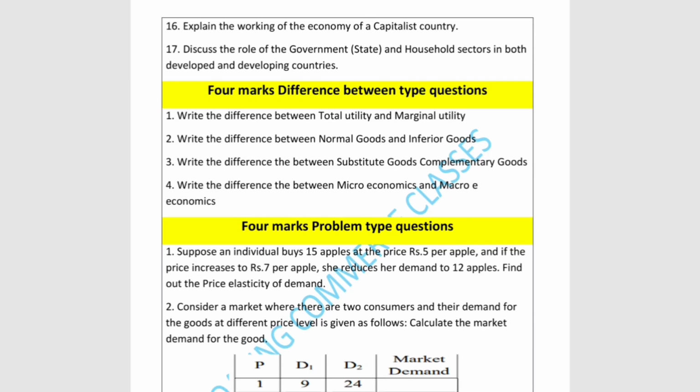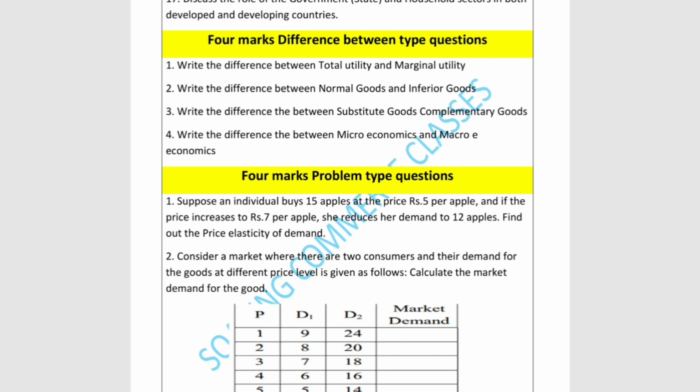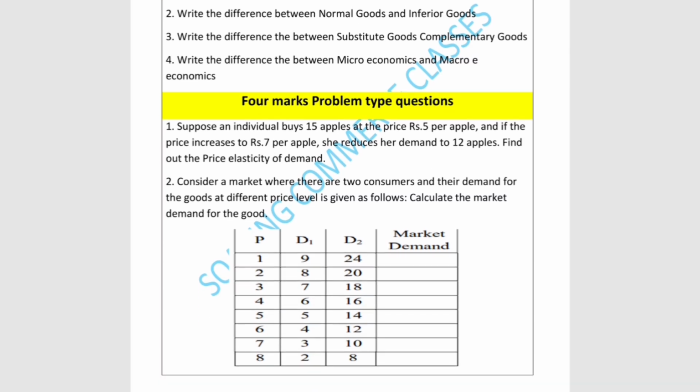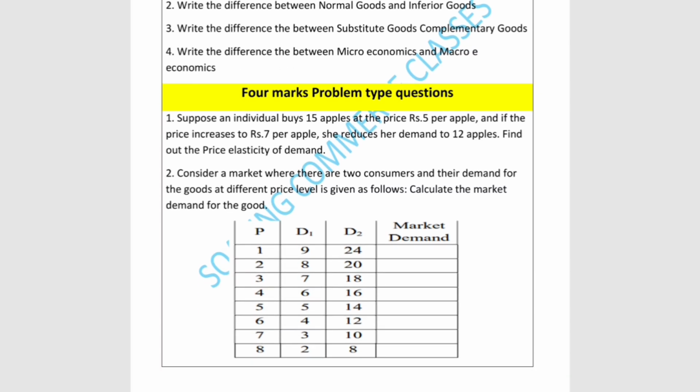So the next questions they are going to be asking are the problematic questions. In economics we will have 4 marks and 6 marks problems. So I'm going to be discussing the 4 marks problems. The first problem generally we will have from the theory of consumer behavior. The first problem they are asking is to find out the price elasticity of demand. So the question will be asked like this.